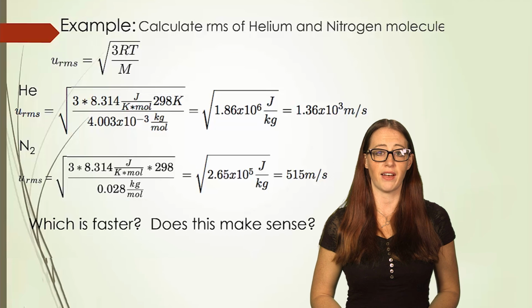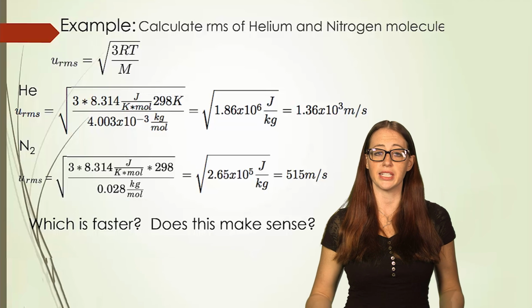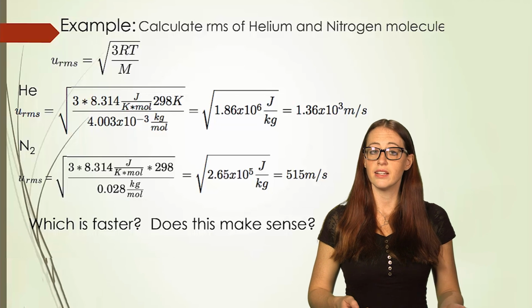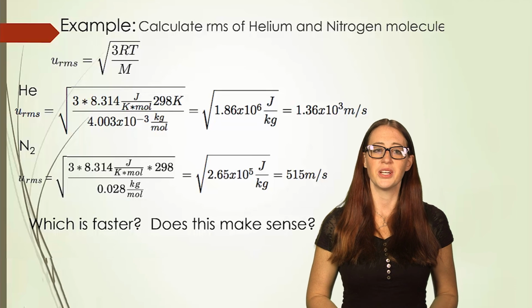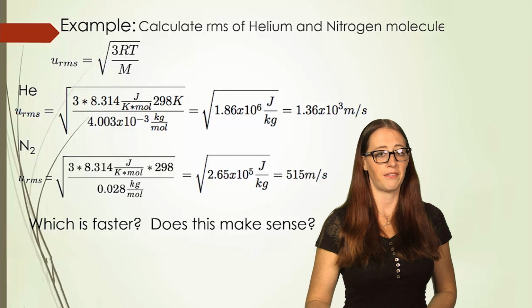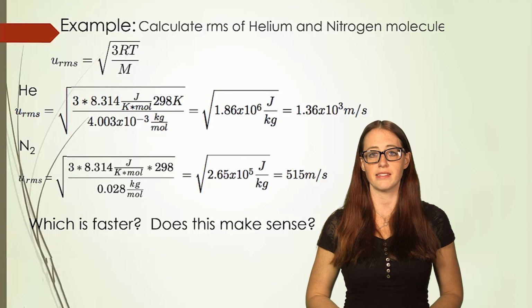Which one of these two is faster? It's the helium. It has over 1,000, while the nitrogen only has 515. Does this make sense? Of course it does. We know that the smaller the molecule, the faster the speeds, and helium is smaller and it has a faster u_rms.